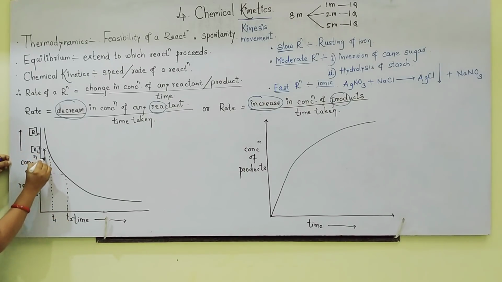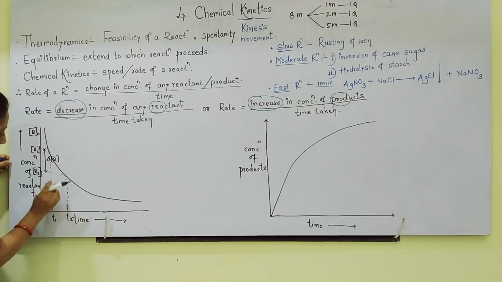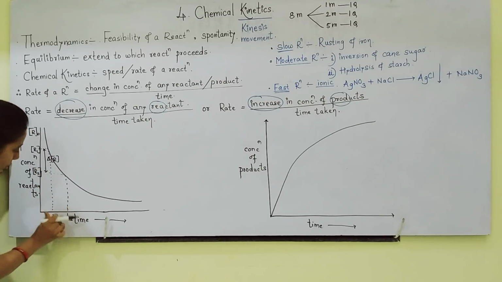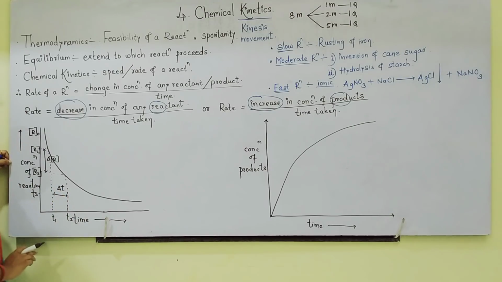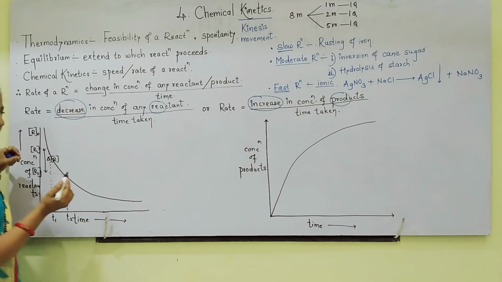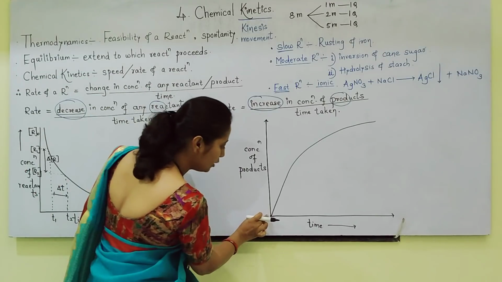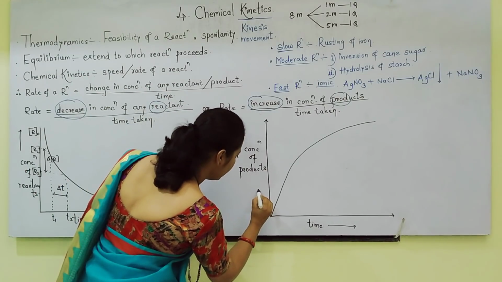This difference between two rates is called delta R, and this difference between two times is called delta T. Okay. Here products are initially 0.